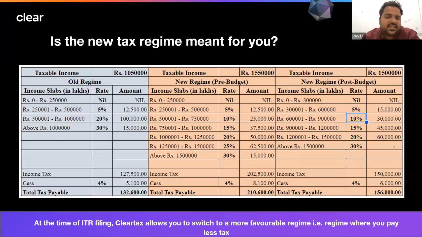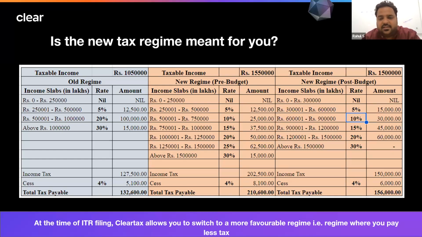Now, if we see how much tax we have to pay, if we are sticking to the new tax regime, there is a difference between the pre-budget and post-budget tax. Pre-budget, it was 2,10,600, and after the budget, from this particular financial year, you will be saving a good amount of tax, close to 44,000. So it is 1,56,000 only. But if you are sticking to the old tax regime and taking the benefit of investments and expenditures, then you are only paying 1,32,600, which is a huge difference. So you can save a huge amount of tax if you stick to the old tax regime.